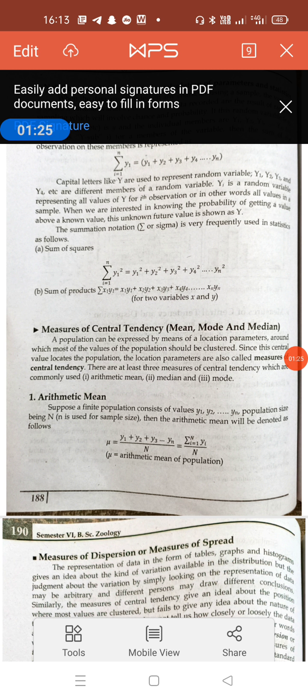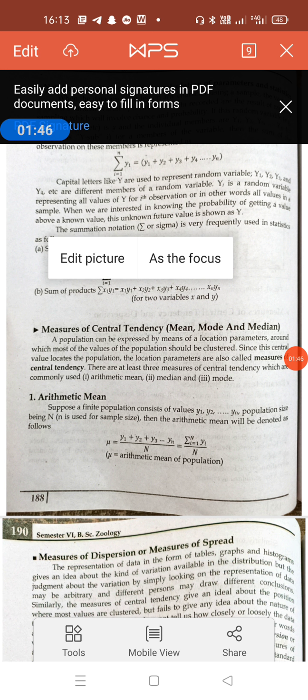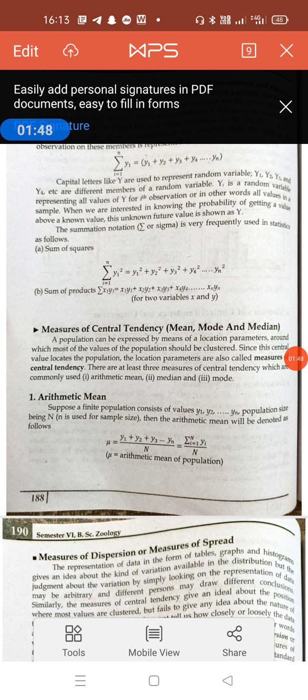Some of the important characteristics of a measure of central tendency are that it should be very simple to calculate, easy to comprehend, and rigidly defined, meaning it should have a definite and fixed value.